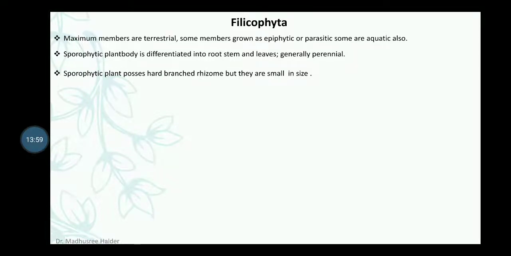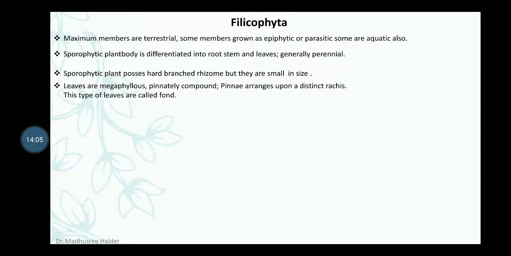The sporophytic plant possesses a hard branched rhizome, but they are small in size. Leaves are megaphyllous, pinnately compound, and pinnae are arranged upon a distinct rachis. This type of leaf is called a frond. There are many small brown colored hair-like structures on the rachis called ramenta.